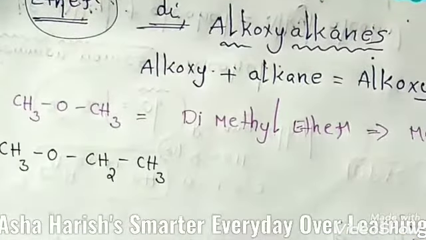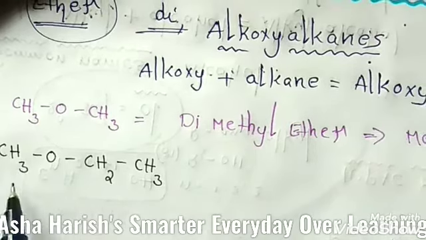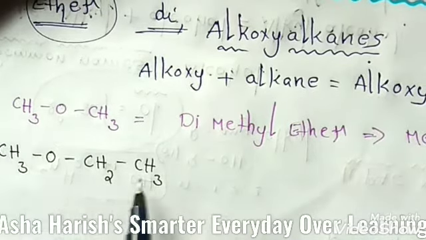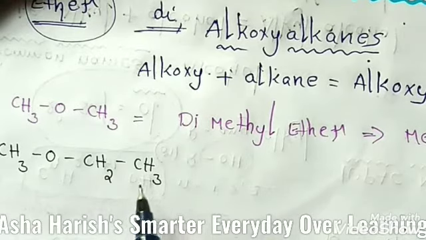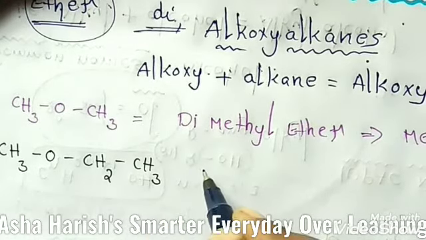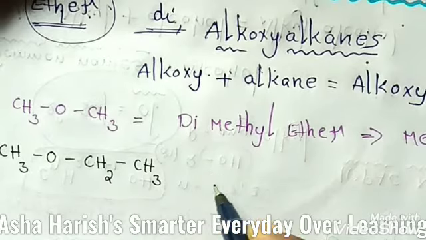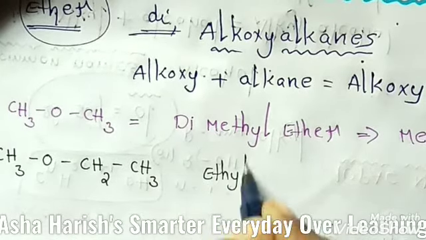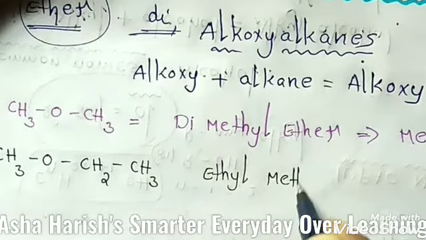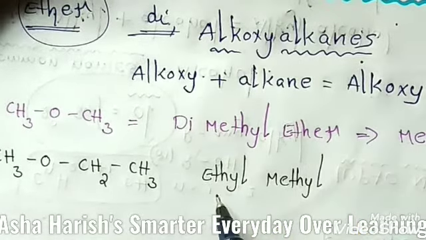Let's see the second example for the students. Here you can see a methyl group is located here, and in the place of R' there is an ethyl group also. Okay students, for this you can represent it by seeing the alphabetical order. Ethyl, methyl, both you should write, and first you should write ethyl only. Why?